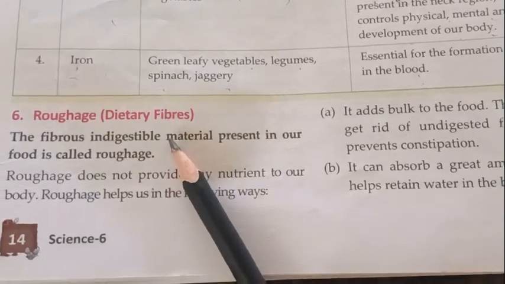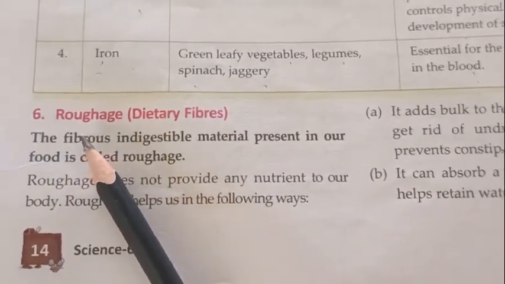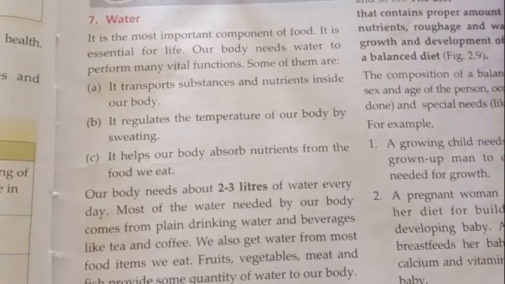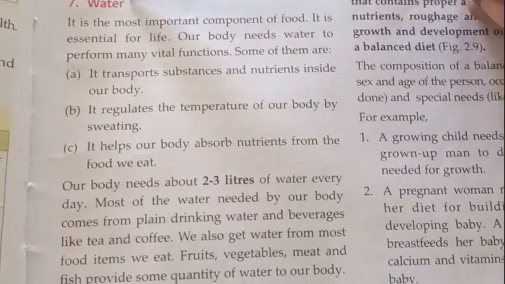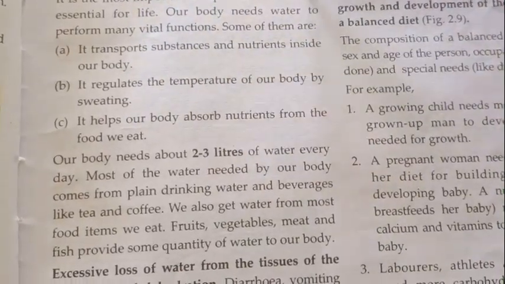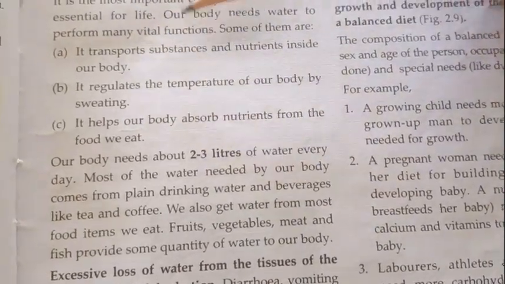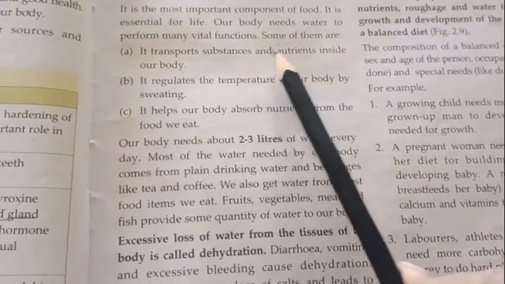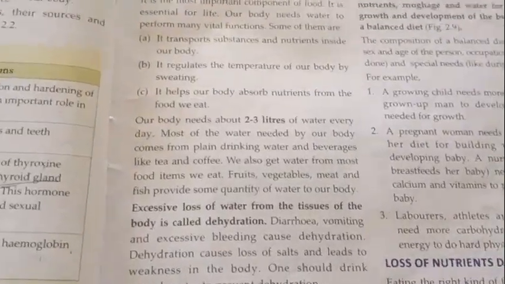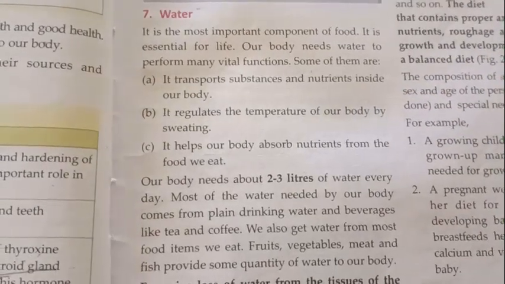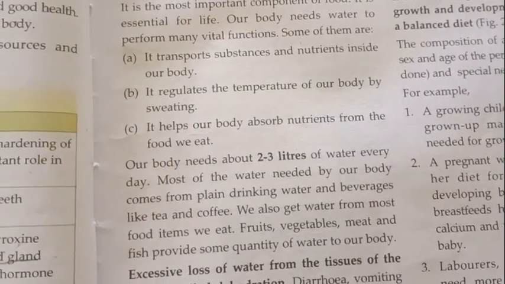Now we'll move to the next point, that is roughage. Already we have discussed that fiber is also called roughage. Along with all these nutrients, our body requires enough roughage and water. So let's discuss water. It is the most important component of food. It is essential for life. Our body needs water to perform many vital functions.